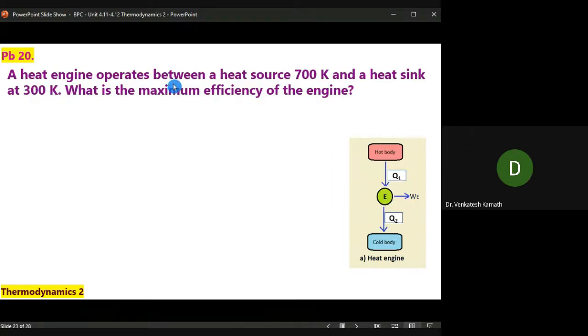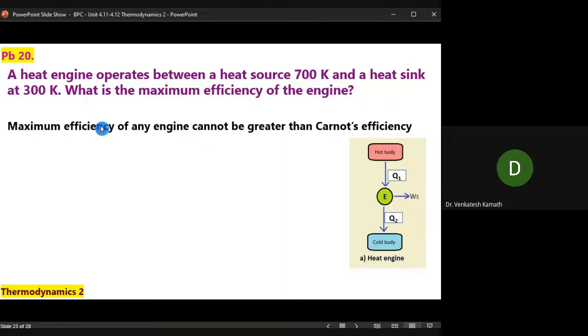A heat engine operates between a heat source at 700 Kelvin and a heat sink at 300 Kelvin. The words are heat source and heat sink, but looking at the temperature values, you can simply say that this is HTR, high temperature reservoir, and this is LTR, low temperature reservoir. Right? 700 and 300. What is the maximum efficiency of the engine? It means we have to find the efficiency of Carnot's engine, the reason being that it has the maximum possible efficiency working between these two temperature reservoirs. Let's see what it is.